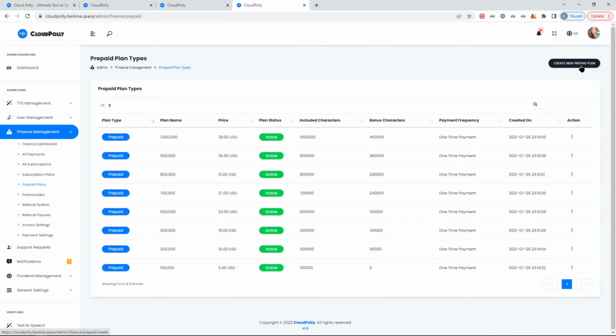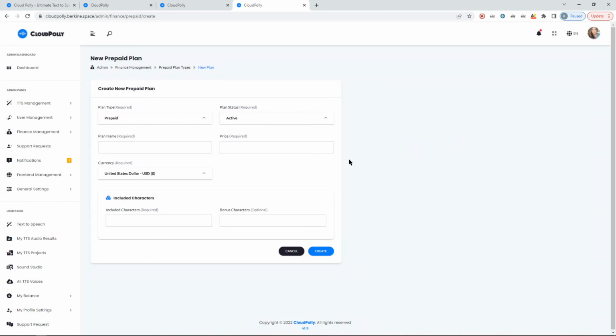Same goes to the prepaid plan, but in this case, you don't need to create any kind of plan IDs or product IDs. It's pretty much straightforward. And one suggestion I can make here is to make sure that the plan ID is actually the number of credits. So instead of giving something like, I don't know, standard, which doesn't really ring a bell or doesn't make much sense compared to the subscriptions, for example, just give a value, okay, the plan name is 5,000, which basically means the user will get 5,000 characters. Well, sorry, that's price. That's where it should be.